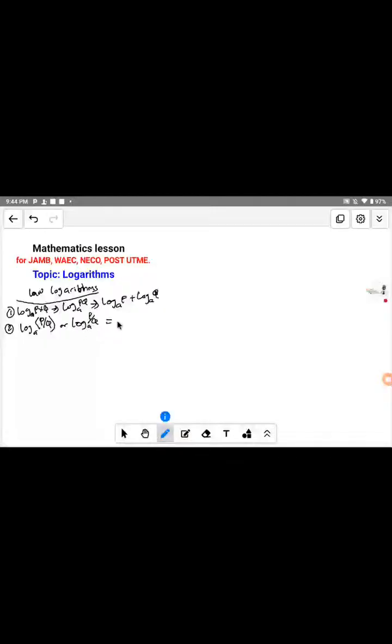So we have log of base a of p minus log of base a of q. If we have an expression like this in mathematics with division, this will be the solution. And if we have minus, this will be the solution of it. That is the division law of logarithm.